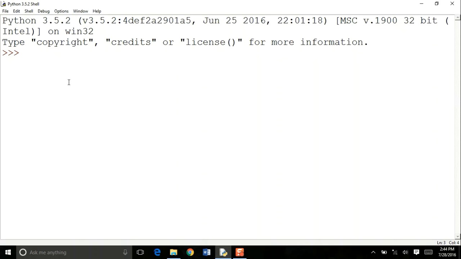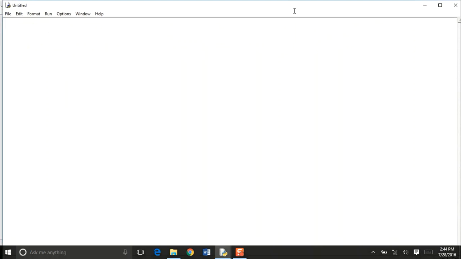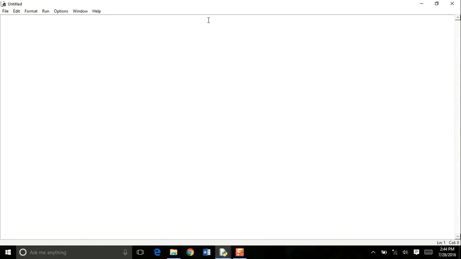So here I have my Python shell open. I'm going to go to File, New File. And the first thing I'm going to write is import pygame. This will basically import the Pygame module into my program so that I can use all of Pygame's variables, functions and classes. So in the next line, I'm going to type